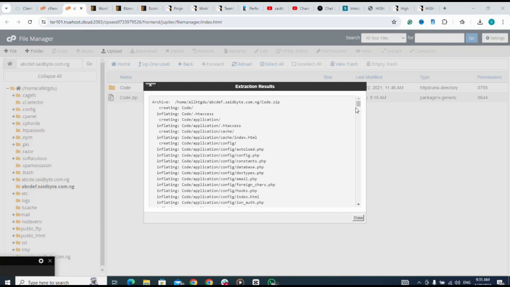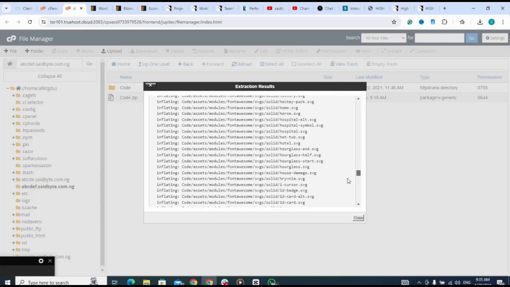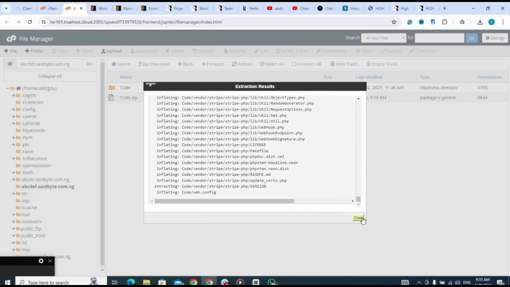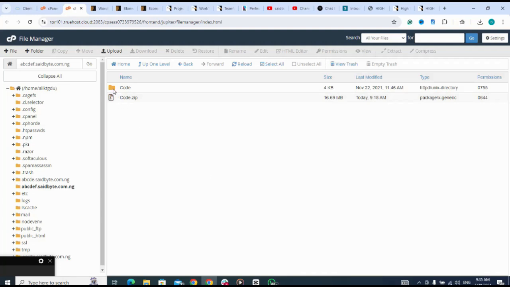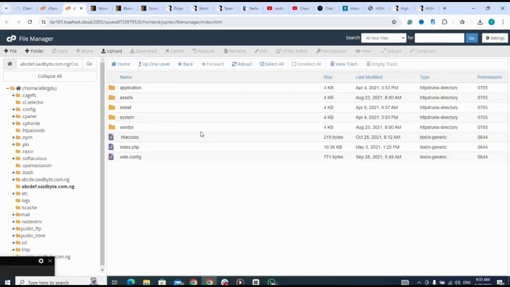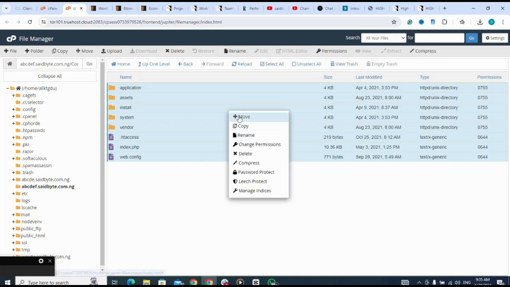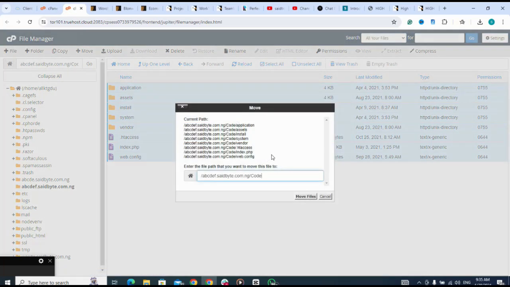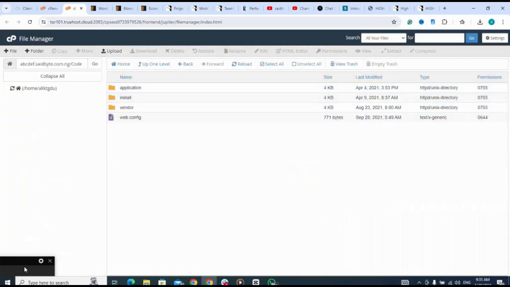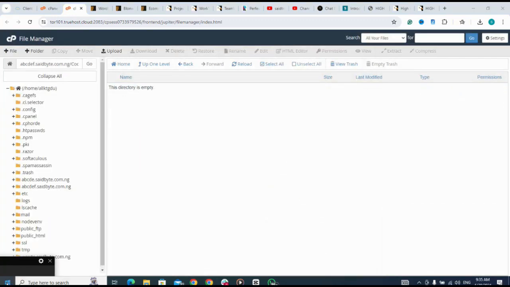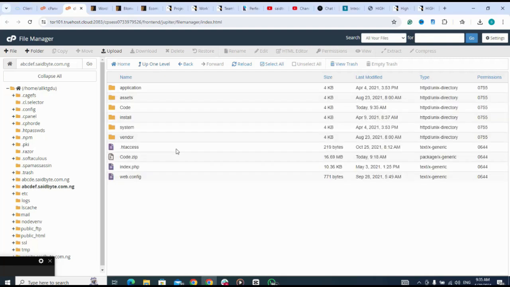So now after extracting the files, I click on close. I open it, then select all, then move to the root folder. Then I click on the up one level. Now I've uploaded my script to my file manager.